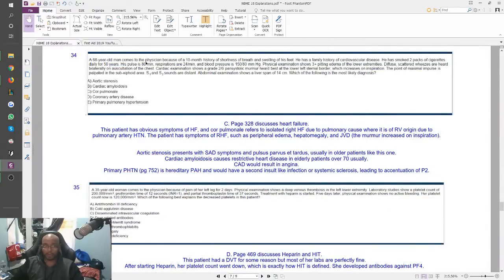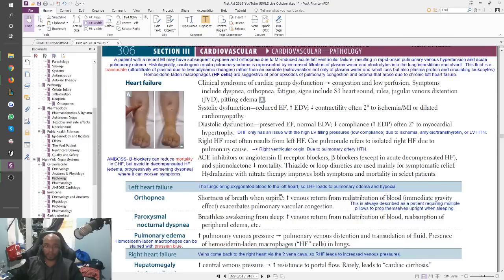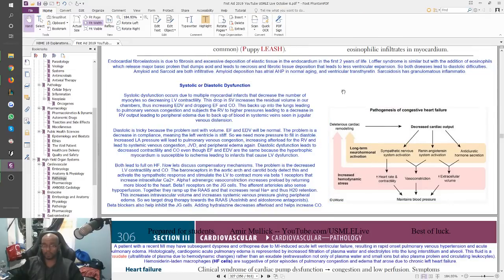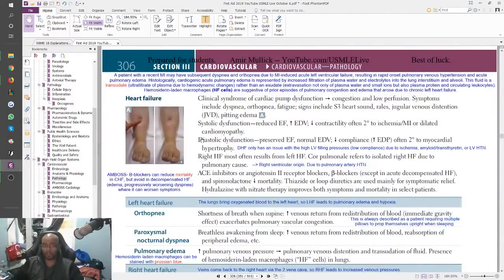So if you look at heart failure, something you should definitely be studying really hard when you do cardiology. This is the UWorld breakdown of the pathogenesis of CHF. This is a full explanation of that, right? And then here you can see right heart failure most often results from left heart failure. Cor pulmonale refers to isolated right heart failure due to pulmonary cause like pulmonary hypertension. That's what our guy had, right? They gave you a lot of pulmonary information in that question too.